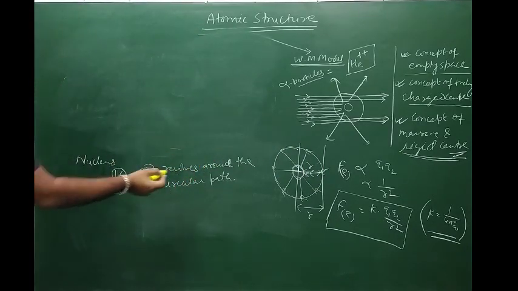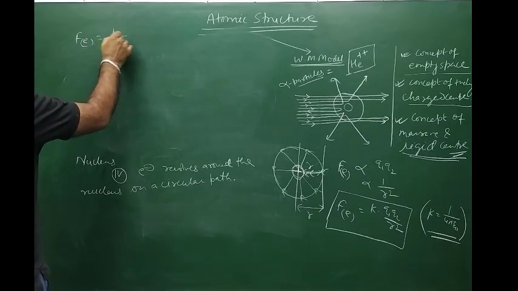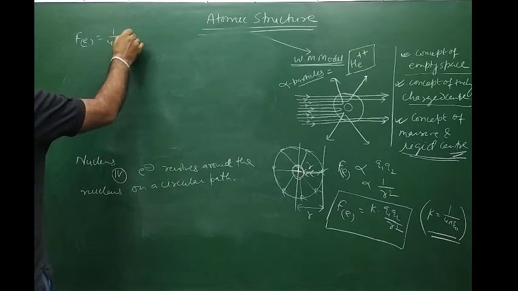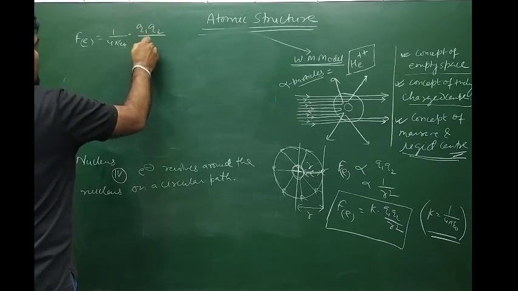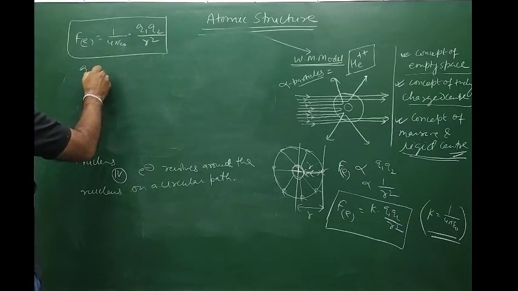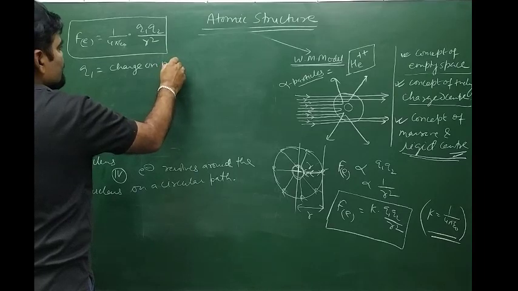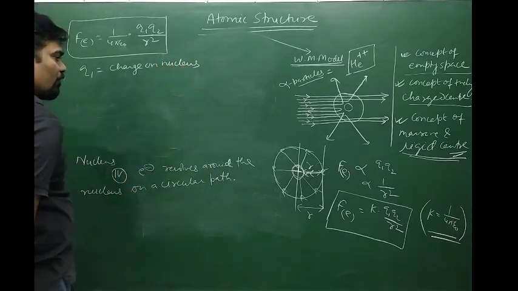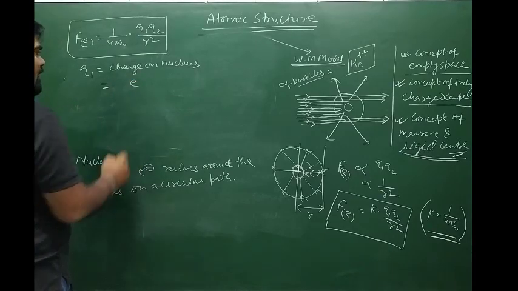So this electron will experience an electrostatic force of attraction, which is 1 by 4 pi epsilon naught q1 q2 by r square. Let's say q1 is the charge on the nucleus. The charge on the nucleus is because of protons.